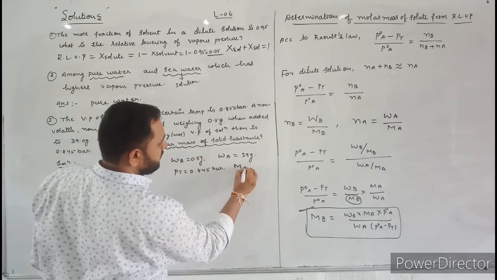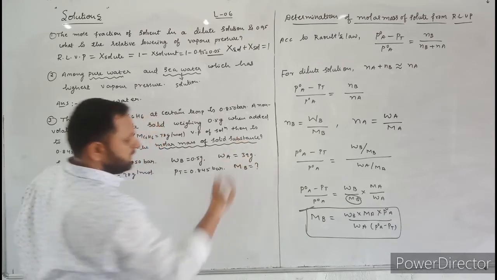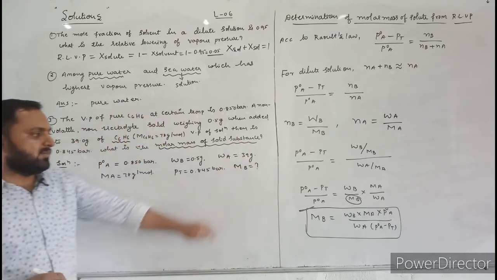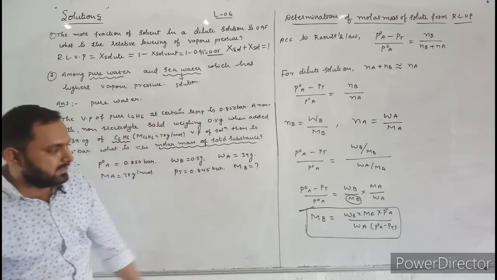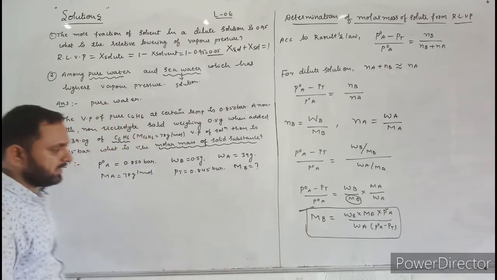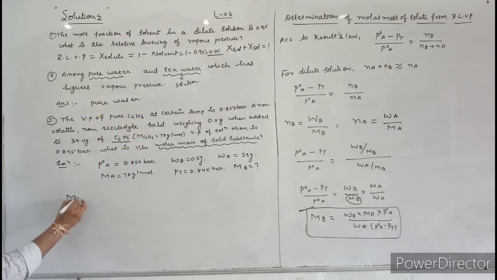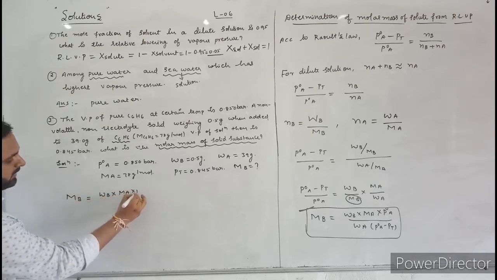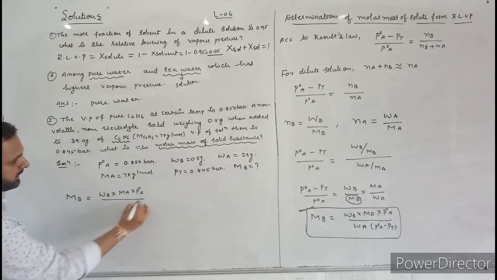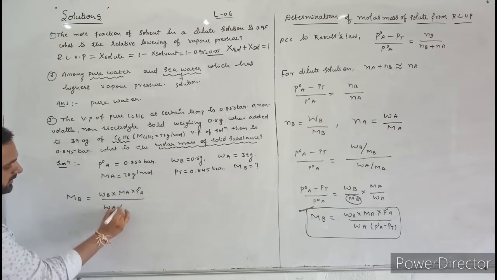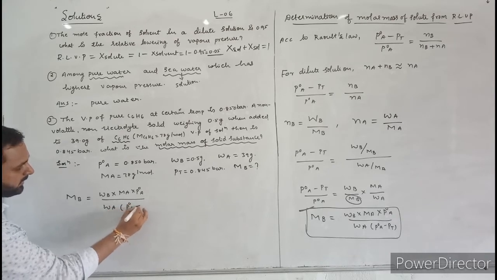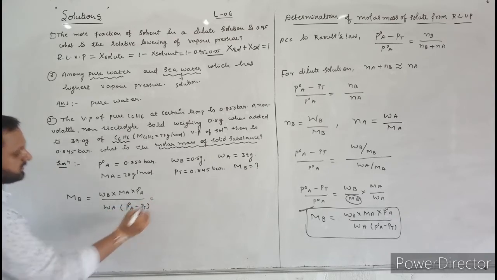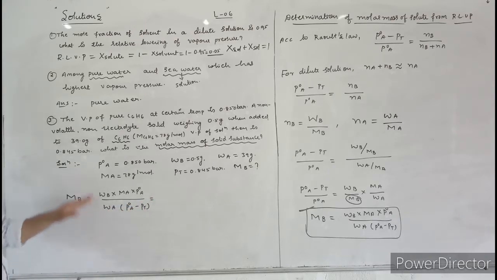Molar mass of solid substance. Now, what is the formula to calculate the molar mass of the solid substance? This is the formula. Just write this formula here. Molar mass of solid substance is equal to WB into MA into P naught A divided by WA into P naught A minus P. Just substitute these values here.